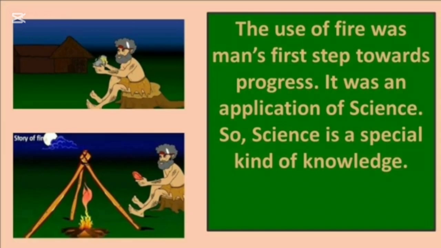Finally, early humans invented fire, and the use of fire was man's first step towards progress. It was an application of science, but they did not know about this matter. So, from this information, we can understand that science is a special kind of knowledge.